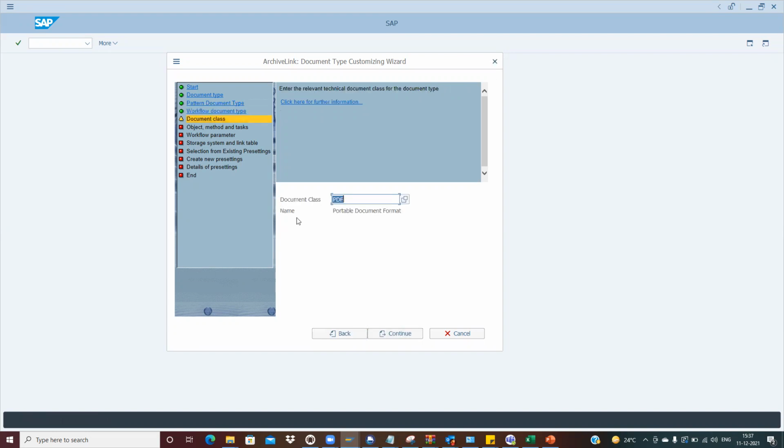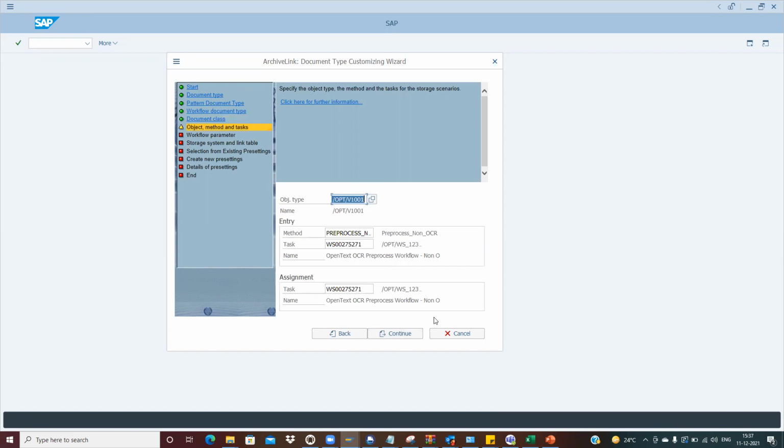Once we are done with this, then this is the document class. Now, what is the document class? If you are going with any implementation project, you should always recommend the client to use PDF copy. Don't go with the TIF, PNG, JPEG format and all, because this can create an issue with the OCR tool, because it could be difficult for the OCR tool to extract the information. So always recommend to use the PDF copy.